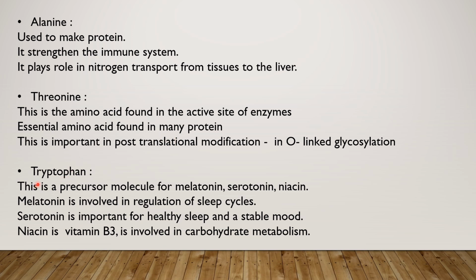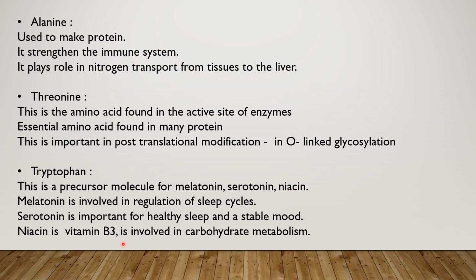Next amino acid given in the option is tryptophan. This tryptophan is a precursor molecule for melatonin, serotonin and niacin. This melatonin is involved in regulation of sleep cycles. Serotonin is also important for healthy sleep and stable mood. And this niacin is involved in the carbohydrate metabolism.